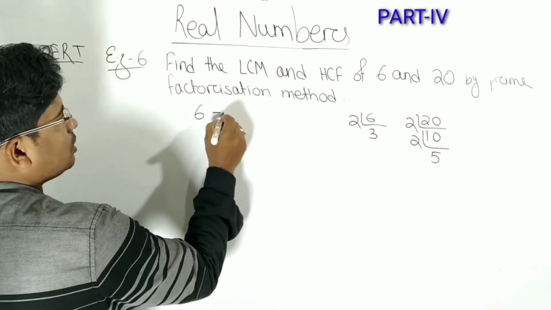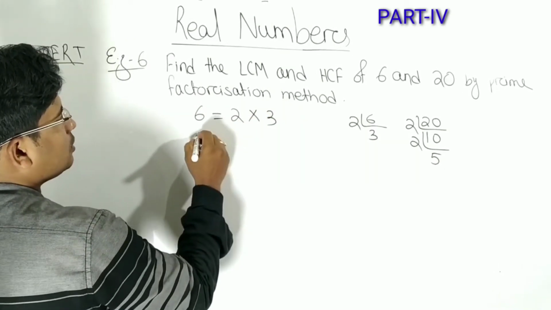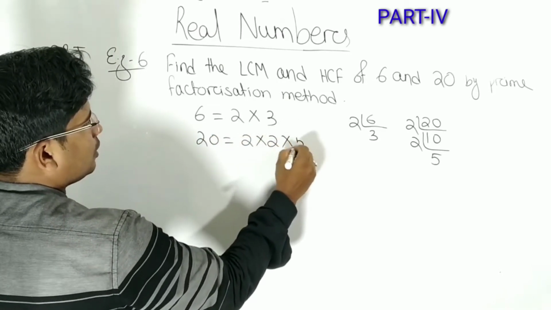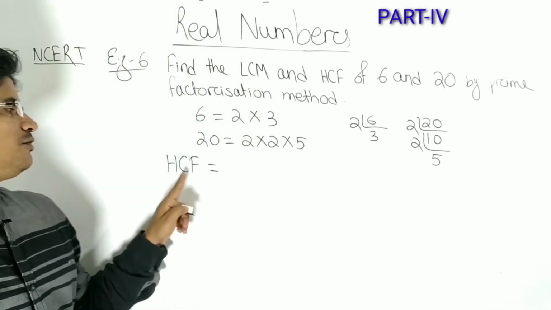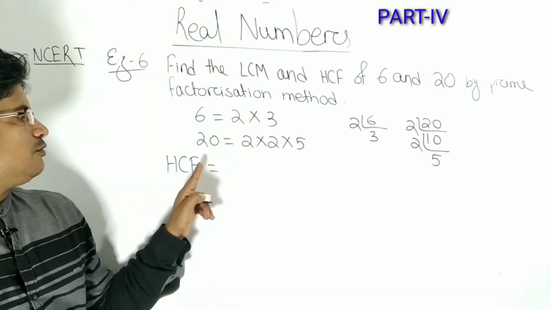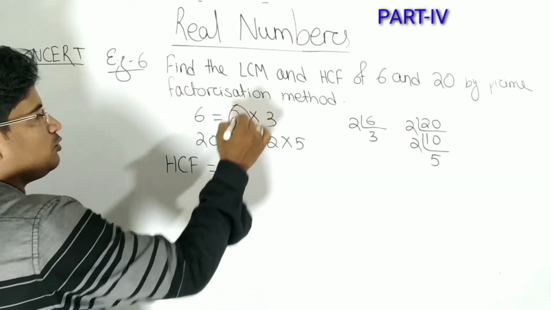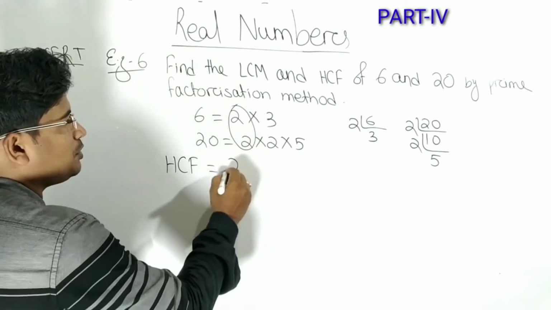So 6 is expressed as 2 into 3, and the prime factorization of 20 is 2 into 2 into 5. We will find the HCF, the highest common factor. We find what is common in both first. In both cases, only 2 is the prime number common in both, so HCF is 2.